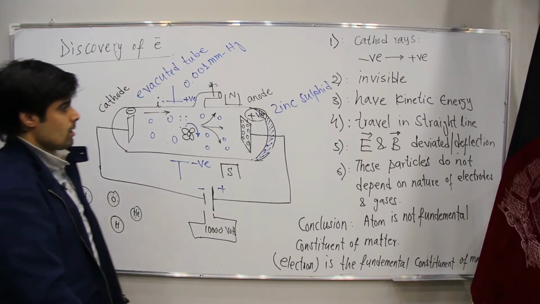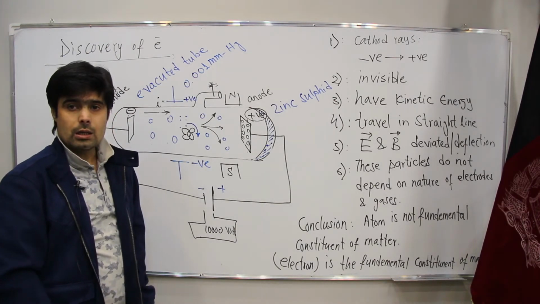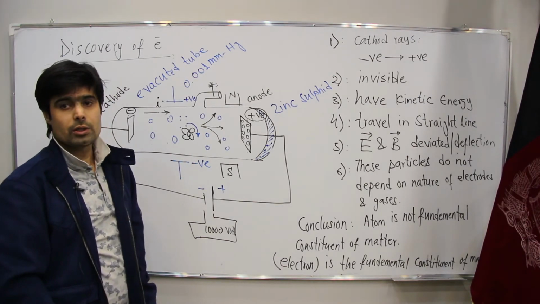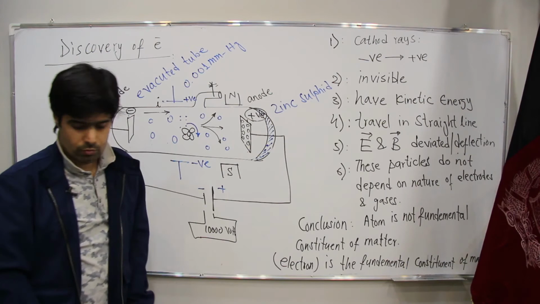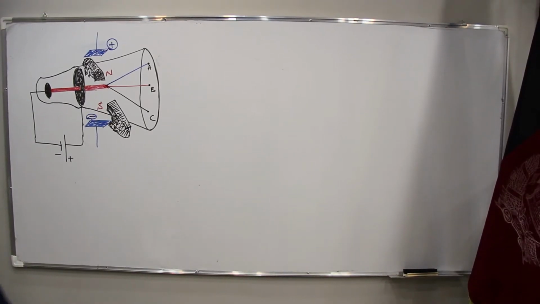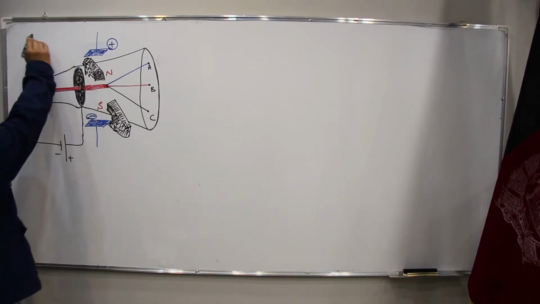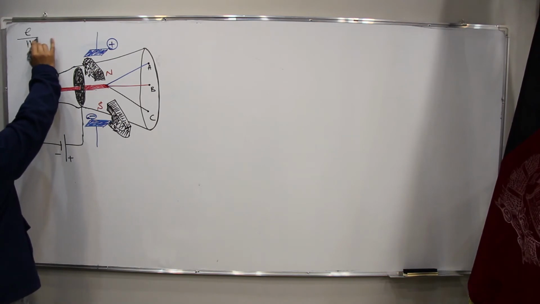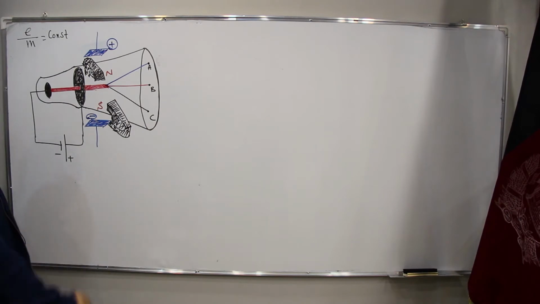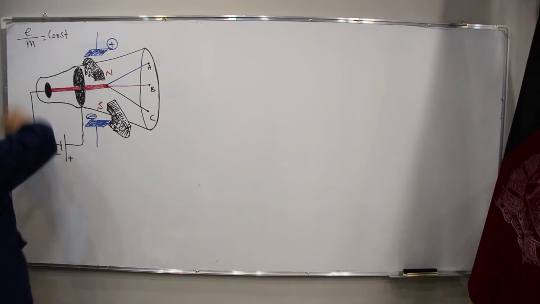Now we are coming to the ratio of e upon m, charge of electron and mass of electron, inshallah. Write it down, please. Okay. Now we are talking about the calculation of e upon m, which is a constant number. Before talking on the calculation of e upon m,